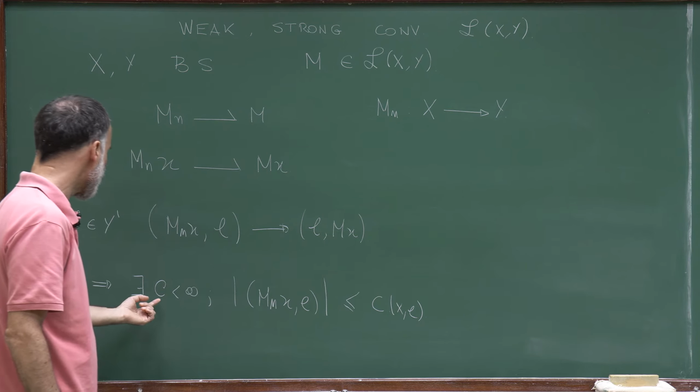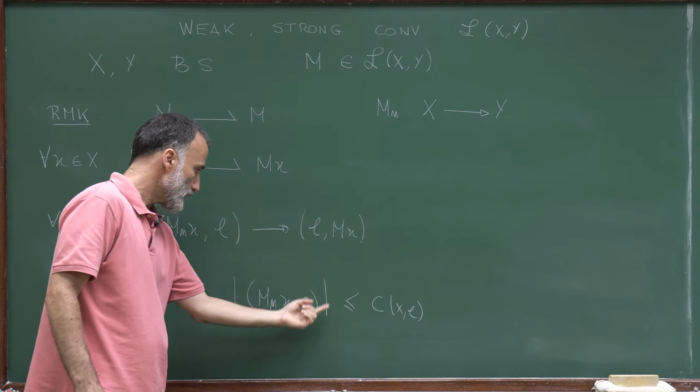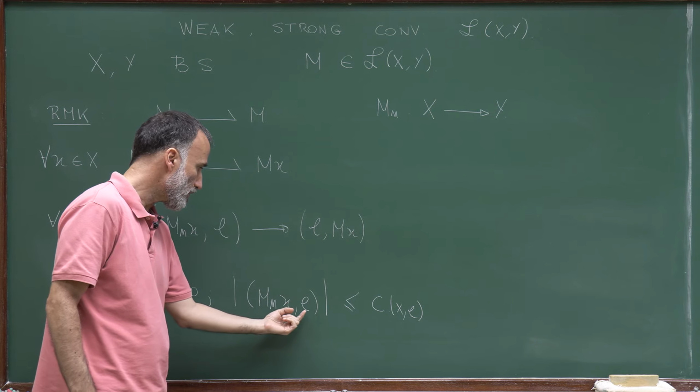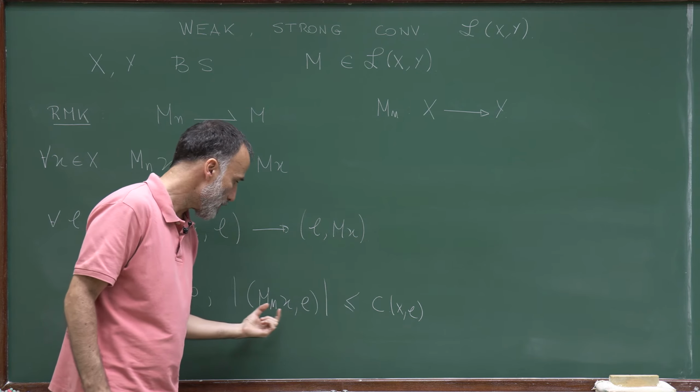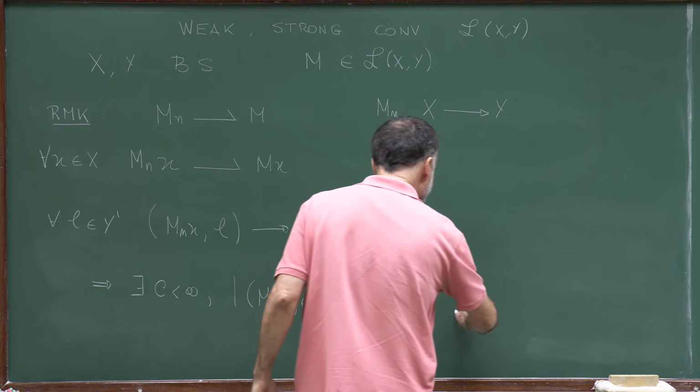There exists a constant C which depends on x and L such that the absolute value of L applied to M_n x is bounded by this constant C, and that holds for all n.